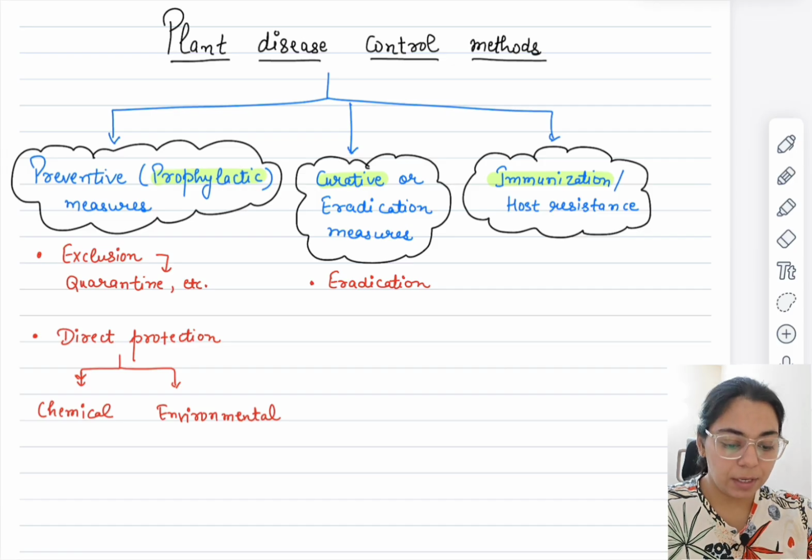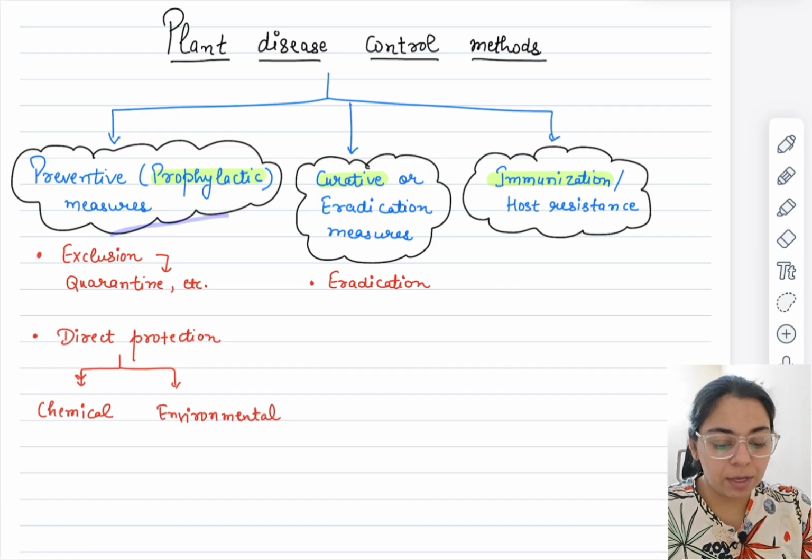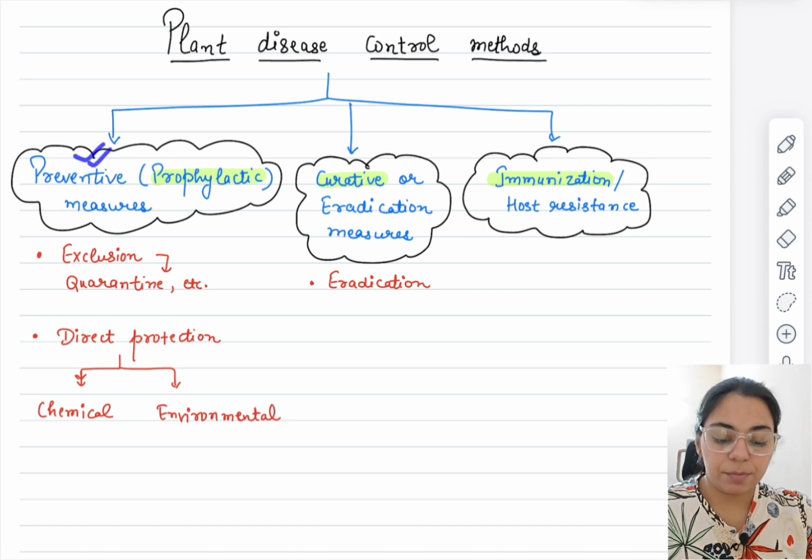So basically we can classify the methods into three basic things, okay. First one will be preventive measures. Preventive means we prevent the pathogen from entering our field. Second one will be curative. The pathogen has entered, but we control it afterwards. And immunization means we sow such seeds that are immune or resistant to such and such pathogens, okay.